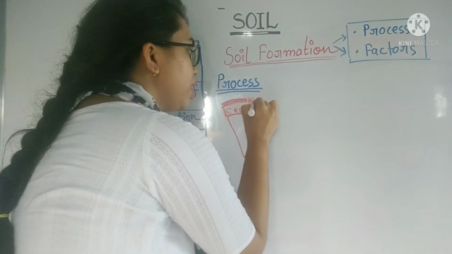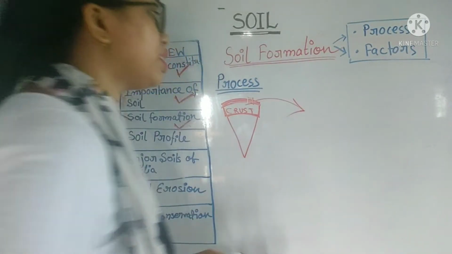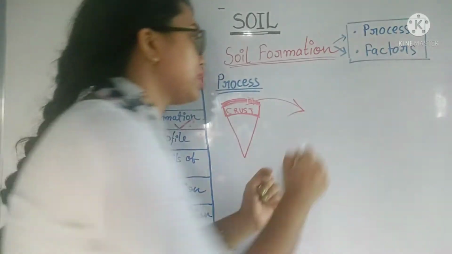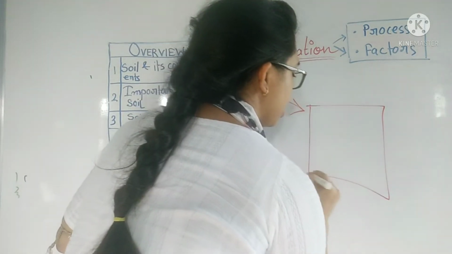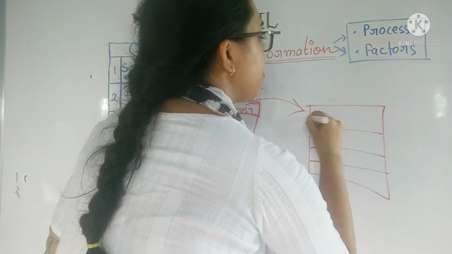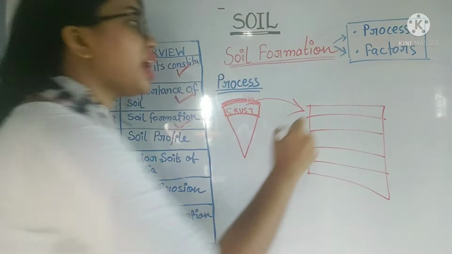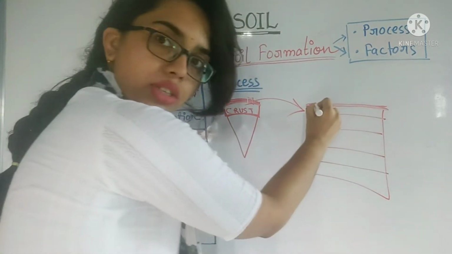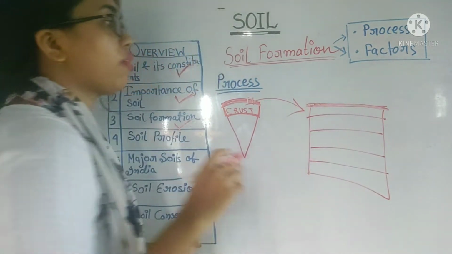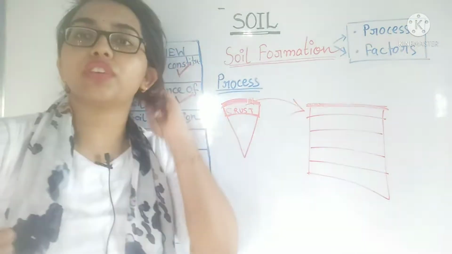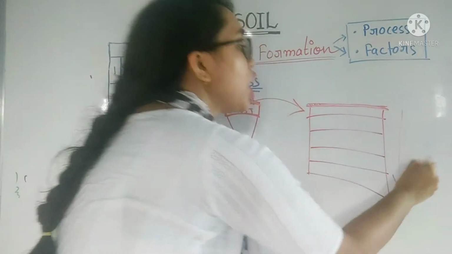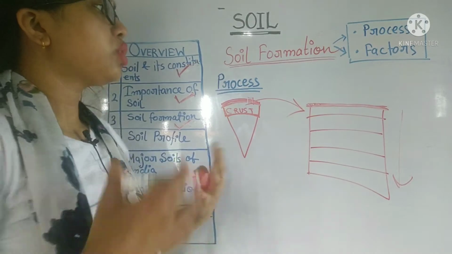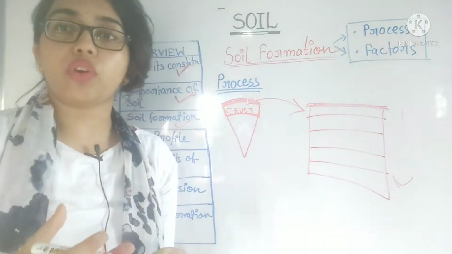So this soil is not a single layer. It is made up of several layers like this. Standing here, we can see this top portion of the soil, the brown fragile material, but if we go downward, we can understand there are several layers. So, what are the processes of soil formation?